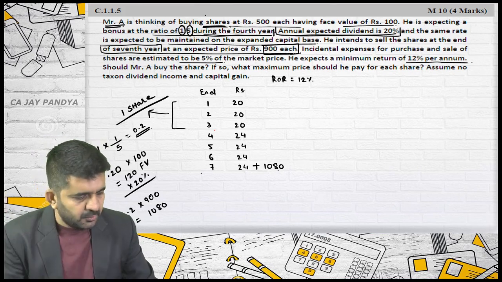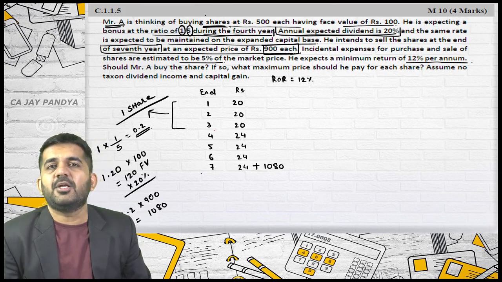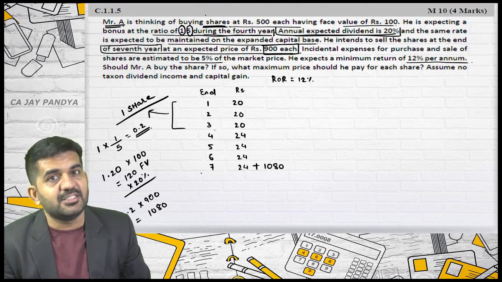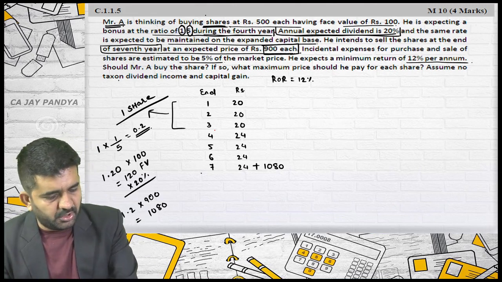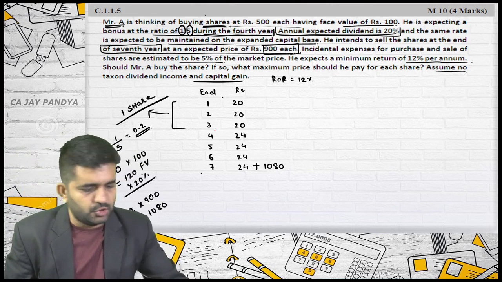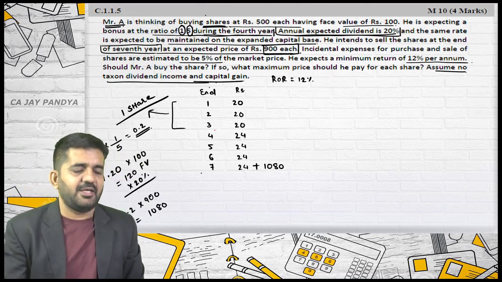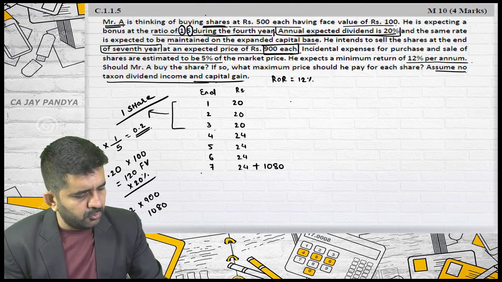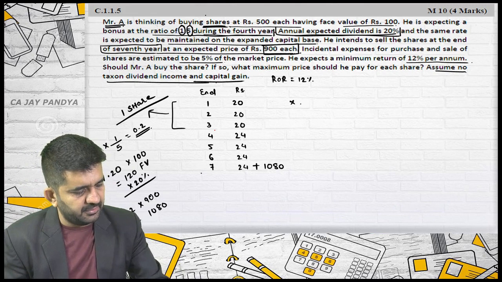Is it right? Now, sir, if we are selling at a profit, will not be there a capital gain? Yes. Then you have to pay tax on it. The answer is yes. But in this question, they have written that capital gain tax should be ignored. Is it right? Assume no taxation on dividend and capital gain. So this will be my cash flows. I need to find out the present value at 12%.